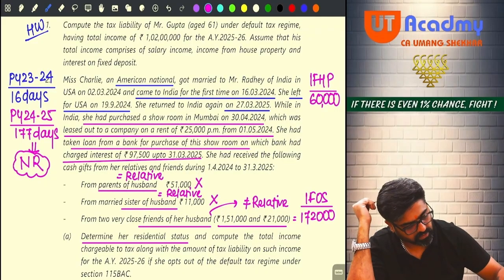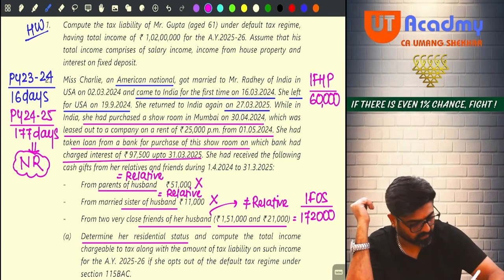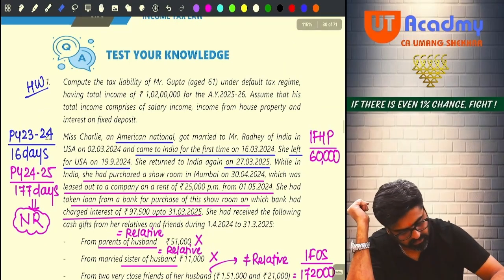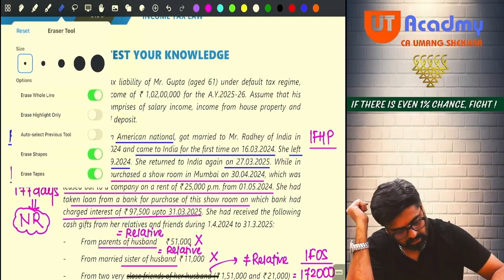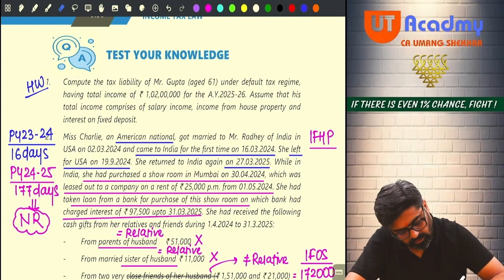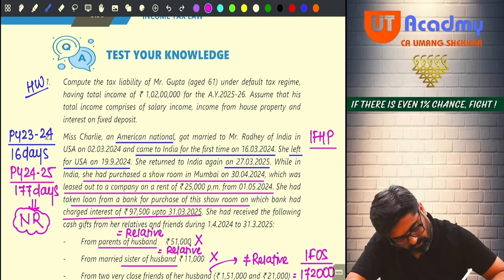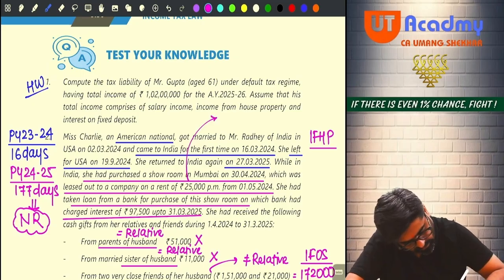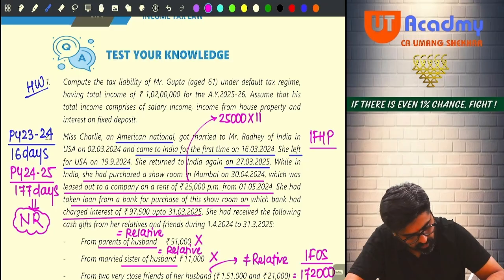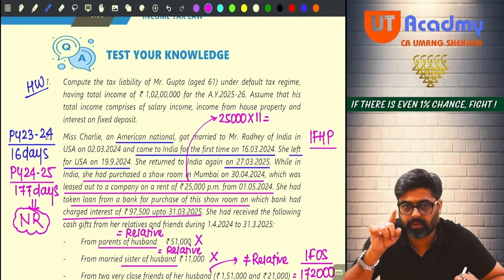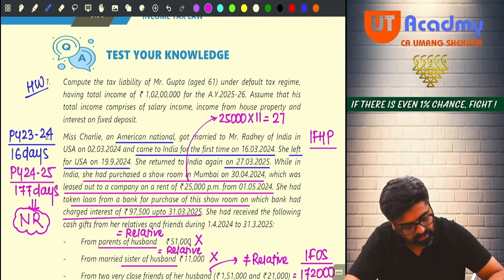One minute. 25,000 into 11 is 2,75,000. See, I have taken rent of 60,000. No, this is not 60. I will make the calculations. This 25,000 rent which I have taken, 25,000 into 11. Okay, this will not be 2,25,000, this will be 2,75,000. Please calculate.